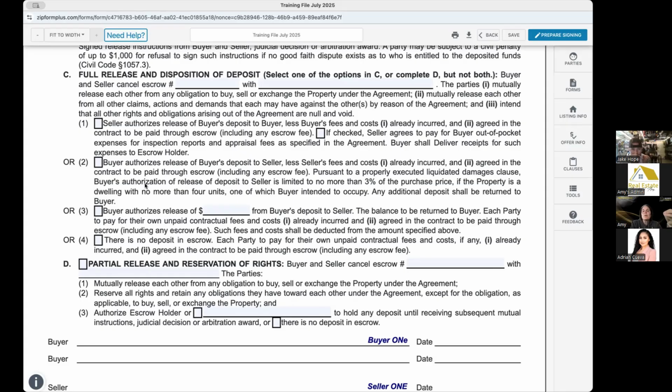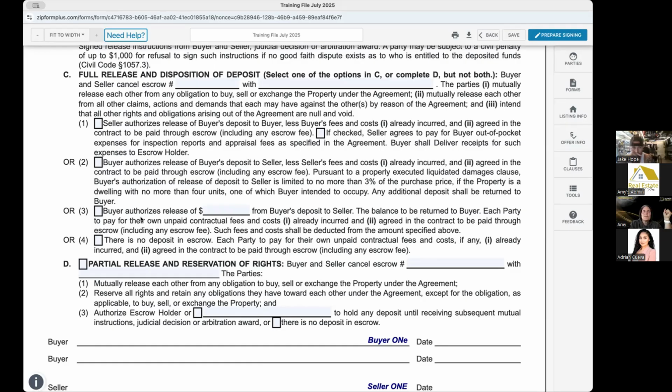Okay. Now, keep in mind that the release of the deposit is limited to either the actual deposit made or 3% of the purchase price, whichever is less, assuming it's an owner-occupied property. So if the deposit was 4%, buyer is authorizing the release back to the seller. Seller's only going to get 3%. 1% goes back to the buyer, assuming that everyone has signed the liquidated damage clause in the purchase contract. Okay. If the liquidated damage clause was not agreed to, then this section of this paragraph does not apply.